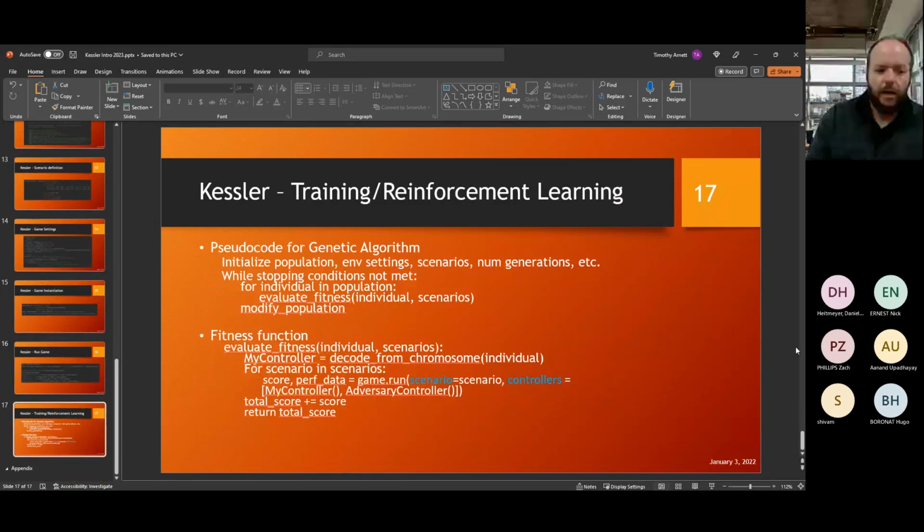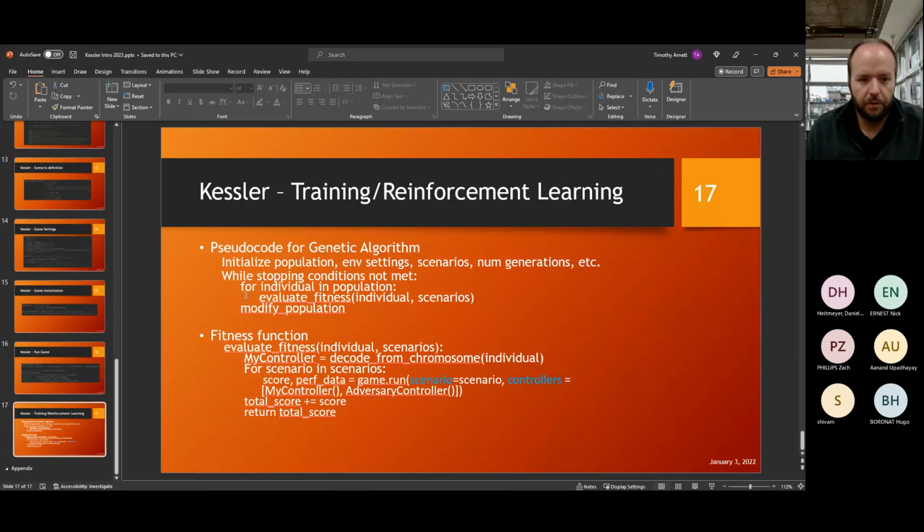Before I jump to the code, I'm just going to show you some pseudocode. We don't currently have a training example up. We are working on that as well. But for right now, I'll just show you some pseudocode for a genetic algorithm as an example of how you would do training or reinforcement learning with Kessler.